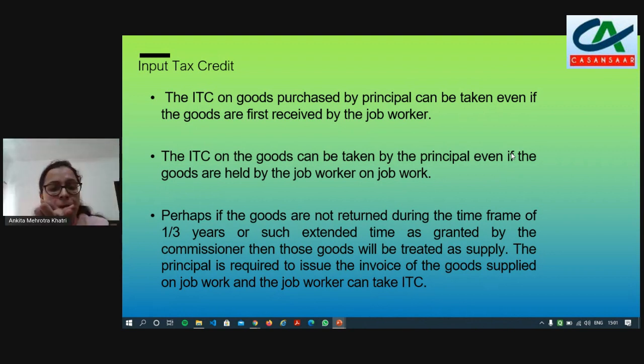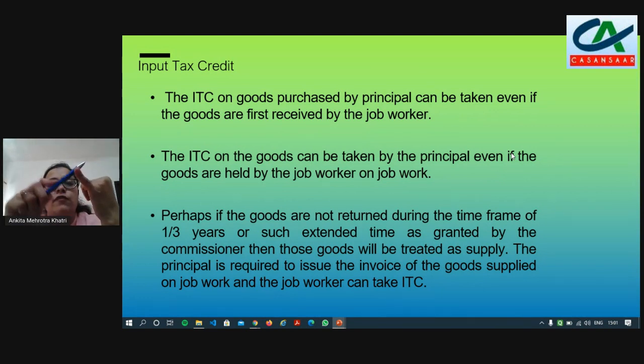So this can be one scenario where the job worker purchases the goods, books them in his books of accounts, uses those carton boxes for the supply of the goods to the customer, and issues one more invoice in the name of the principal for the carton boxes, and this will be treated as a supply from the job worker's side.